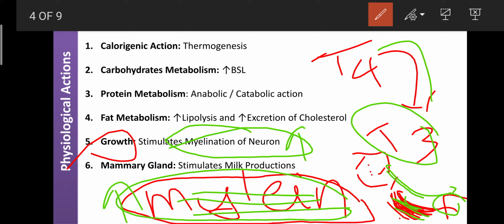Then it is helpful for the conduction of impulses from the nucleus of the neuron to the end part of the neuron, then next to another neuron. So like that, your intelligence can increase as the myelin increases. Otherwise, your memory is too good, but your reaction rate is too slow due to lack of thyroid hormone. That's why sufficient concentrations of iodide should be present in your food, in the form of iodized salt or in the form of seafood.